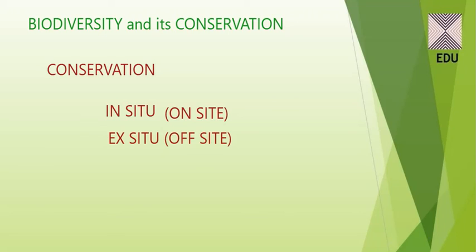Now these two approaches can be taken for the conservation of biodiversity, for animals and plants. On the total of the earth, the historic Convention on Biological Diversity, called the Earth Summit, was held in Rio de Janeiro in 1992, and it called upon all the nations to take appropriate measures for the conservation of biodiversity and sustainable utilization of its benefits.